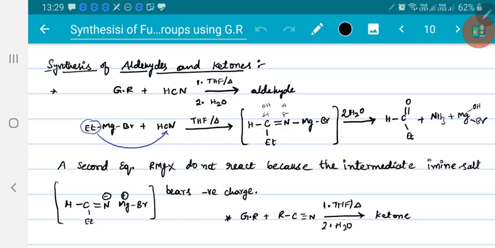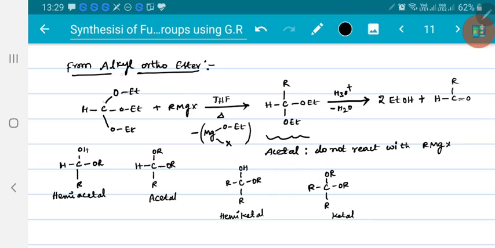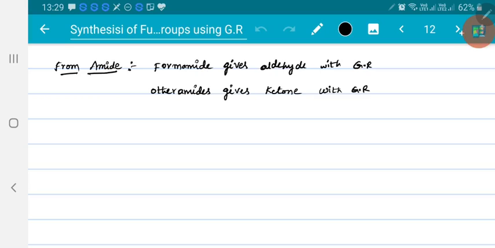So this is how we are discussing preparation of aldehydes or ketones. First we have already seen preparation of alcohol. Now we are discussing preparation of aldehyde or ketone. First we prepared aldehyde by using HCN. We prepared ketone by using RCN. Then by using alkyl ortho ester we got aldehyde. Now by using formamide we got aldehyde. With the other amides we got ketone.